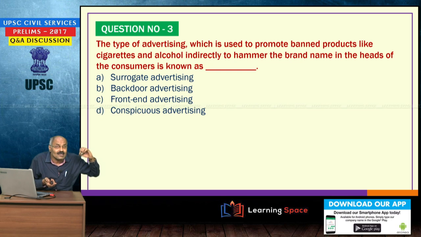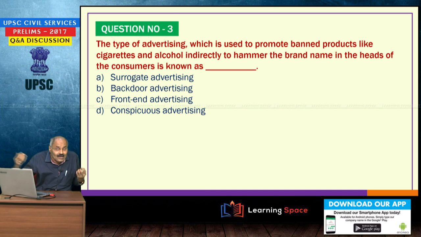Please do not forget this type of advertising which is used to promote banned products like cigarettes and alcohol indirectly, to hammer the brand name in the heads of the consumers, is known as surrogate advertising. Maybe mineral water, maybe some other soda-like things, are advertised with the same brand name of liquor.